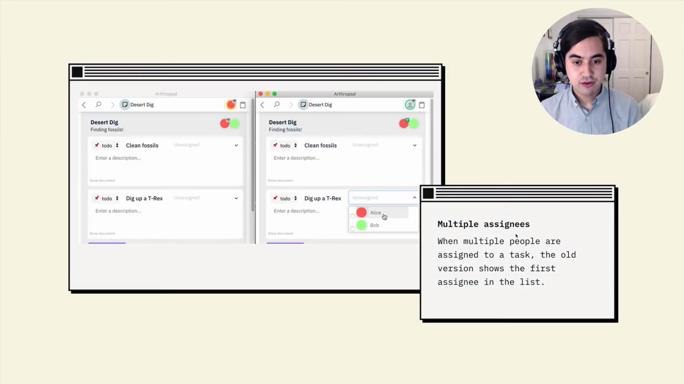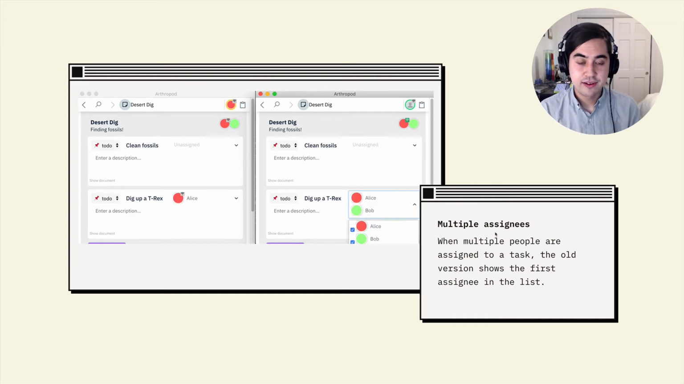Here I have 2 versions running side by side once again. And on the right-hand side, I'm about to assign multiple people. And when I do that, you'll see that in the right-hand side, I can see those 2 people assigned. On the left-hand side, I can only see the first assignee, because again, that's a limitation of that UI.